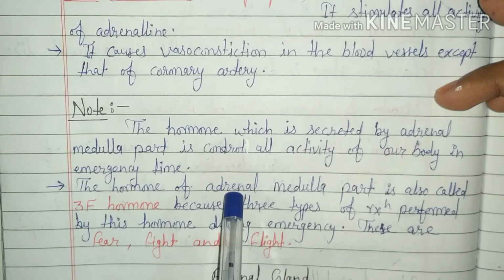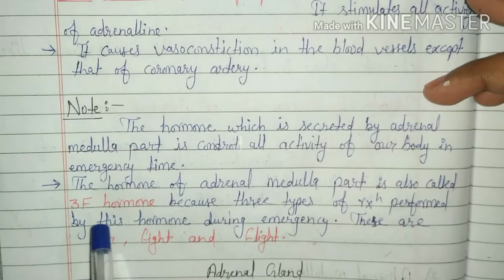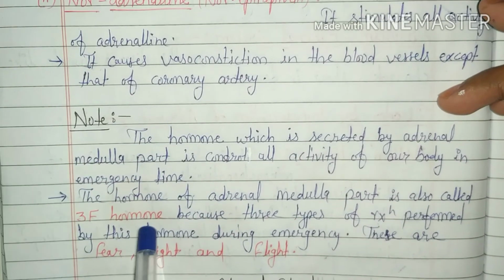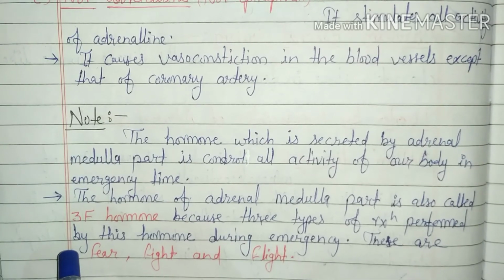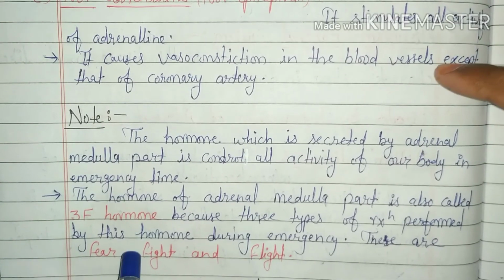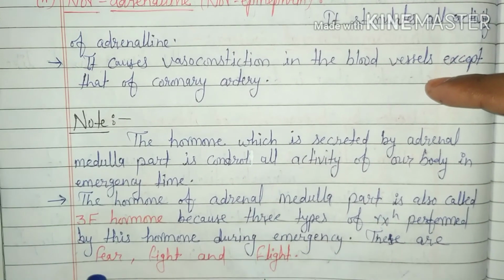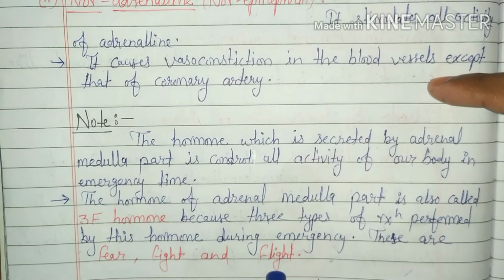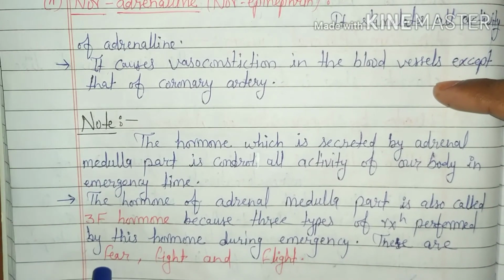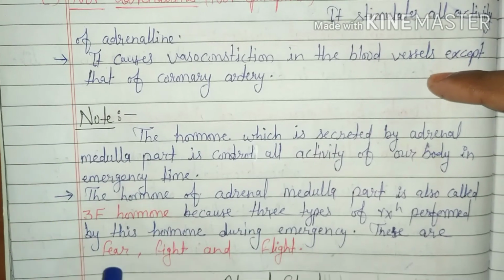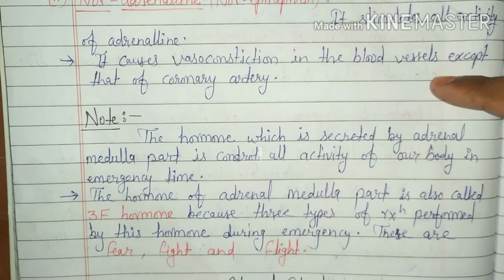So, adrenal medulla hormones, adrenaline and noradrenaline, are called 3F hormones because of the three types of reaction performed by these hormones during emergency: fear, fight and flight. These 3F represent emergency conditions.